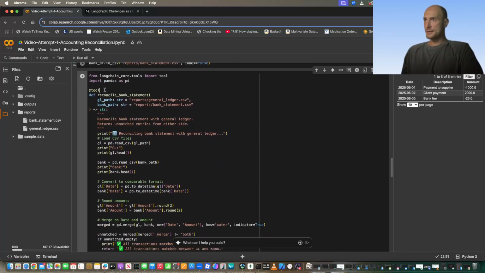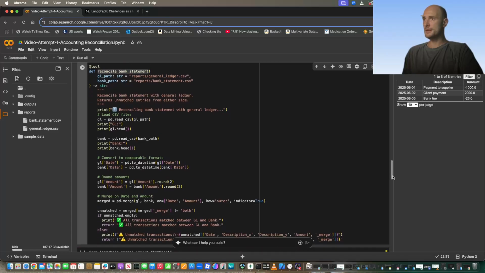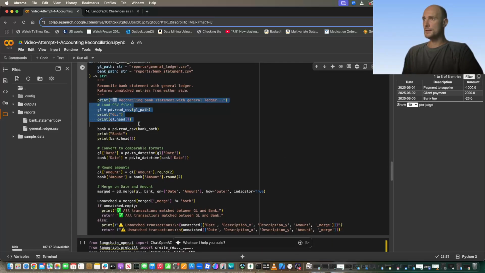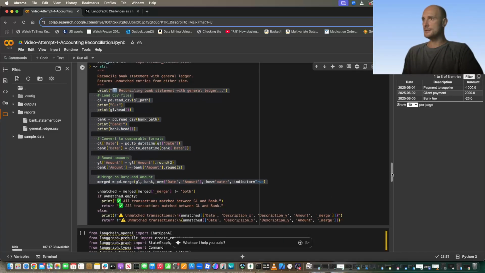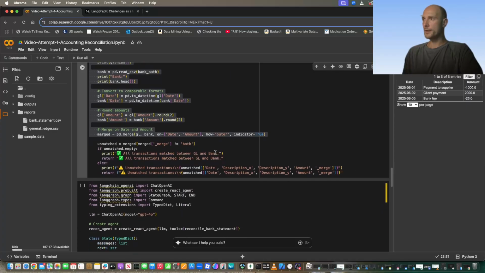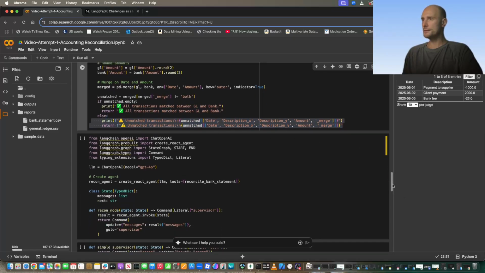Further up here, I'm creating a tool using LangChain and LangGraph. This tool will be used by our AI agent, and this will be performing the reconciliation. So it's all done within Python as a function. The function goes into the files and does the reconciliation, and obviously outputs the result, whether everything's reconciled or there've been some issues.